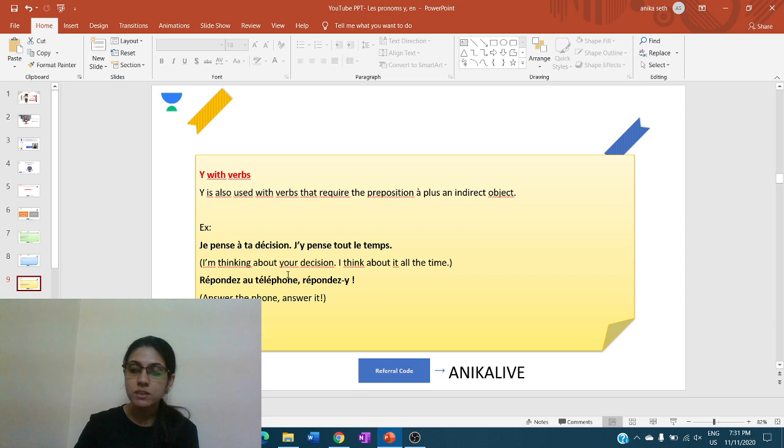Then is y with the verbs. Y is also used with the verbs that require the preposition à plus an indirect object. Example, je pense à ta décision, j'y pense tout le temps. So je pense à ta décision means I'm thinking about your decision. J'y pense tout le temps. I think about it all the time.